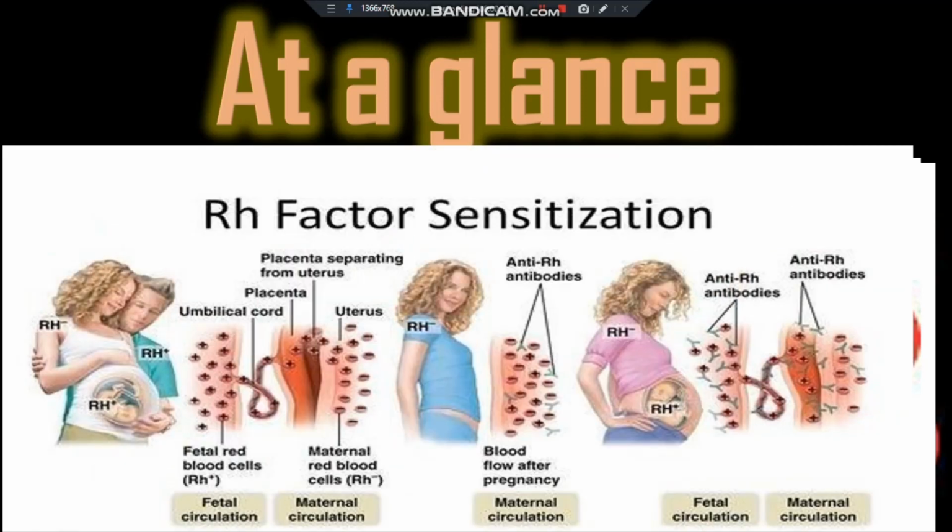And also Rh incompatibility and sensitization, that is, as a result of the incompatibility of the Rh positive and the Rh negative, the anti-Rhd antibodies develop in the mother's blood. So fatal conditions of the babies occur. So we need to take care of our mothers and also the baby.